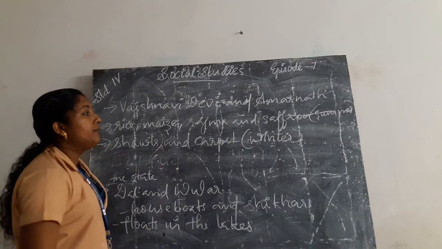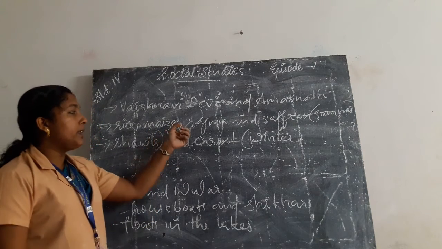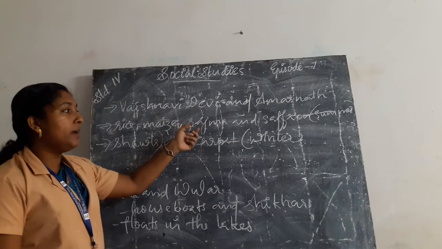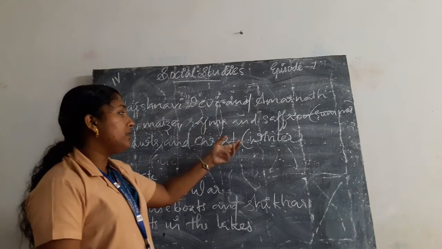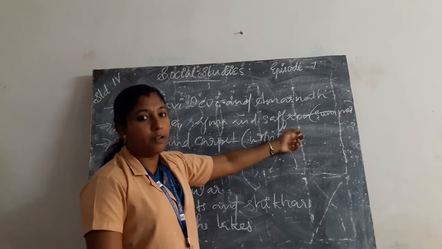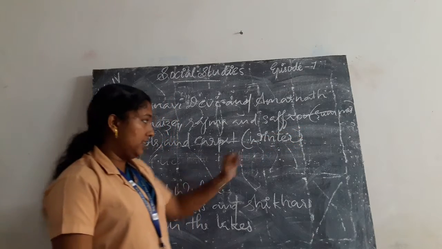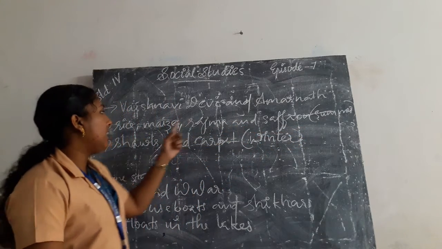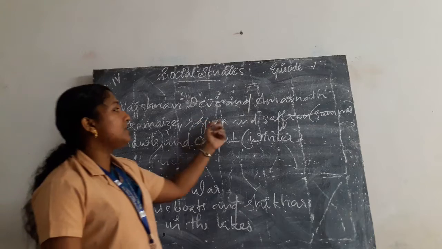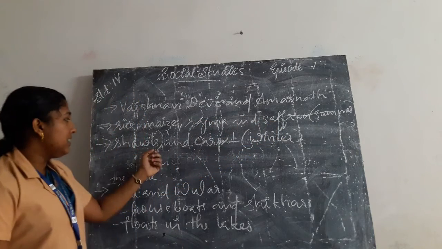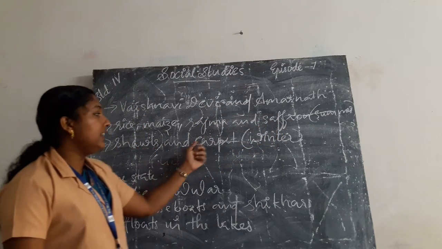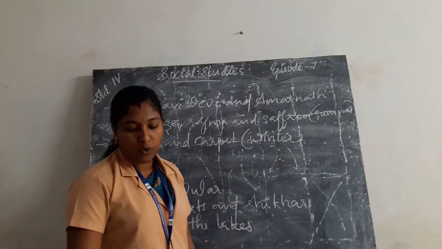This is the reason we can say that the people in Jammu and Kashmir depend their occupation on seasons. In summer season, they cultivate rice, maize, rajma and saffron. In winter season, they make shawls and carpets.